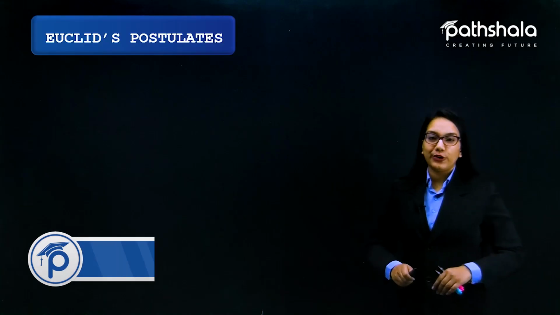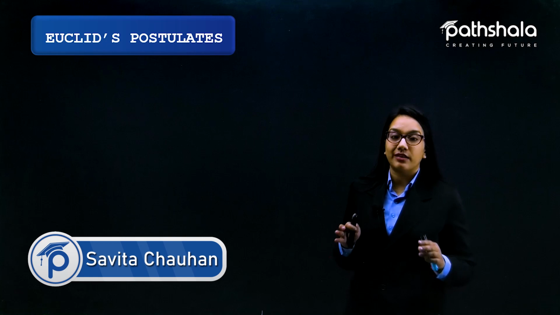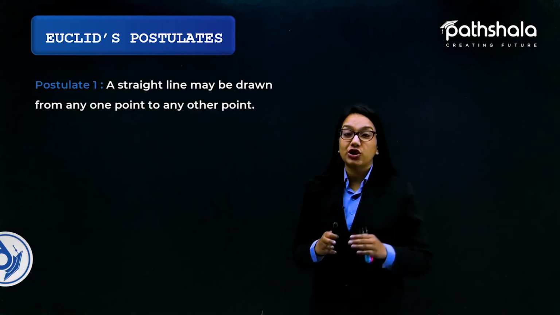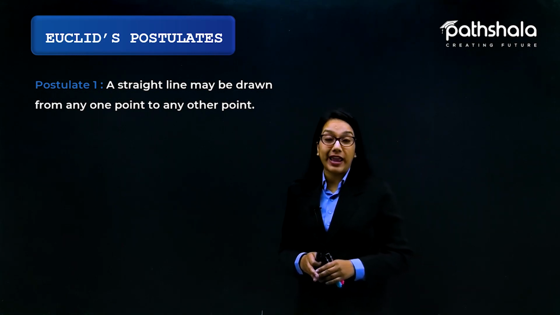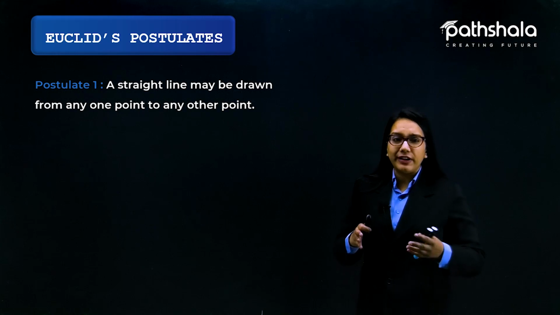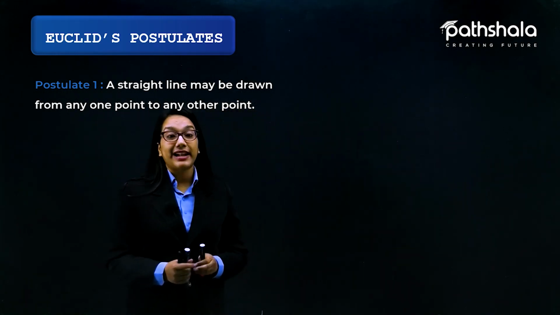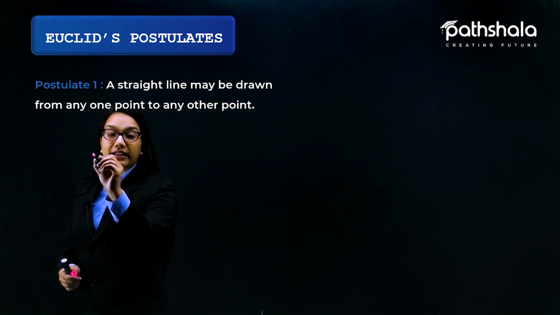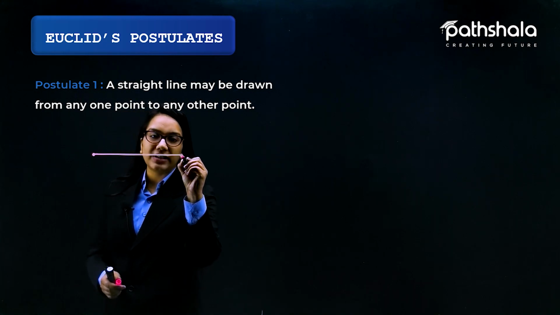Let's just talk about Euclid's 5 important postulates. Let's start with Euclid's very first postulate, which says that a straight line may be drawn from any one point to any other point. Note that this postulate says there exists at least one line which joins the two distinct points.